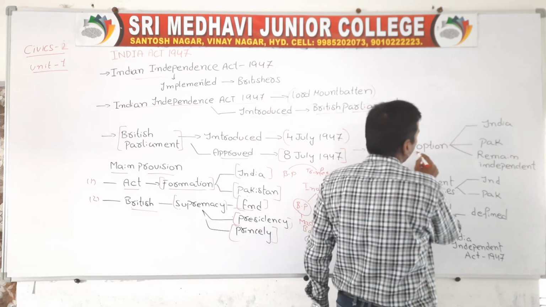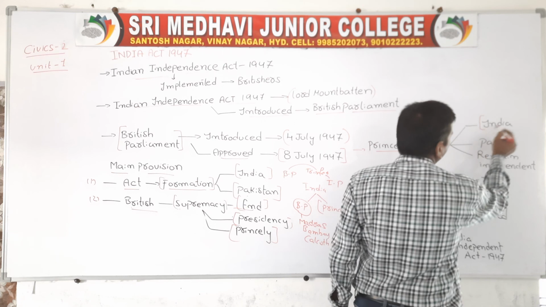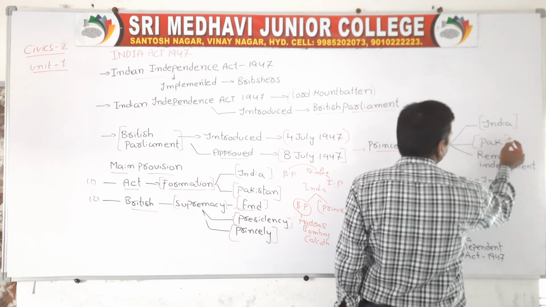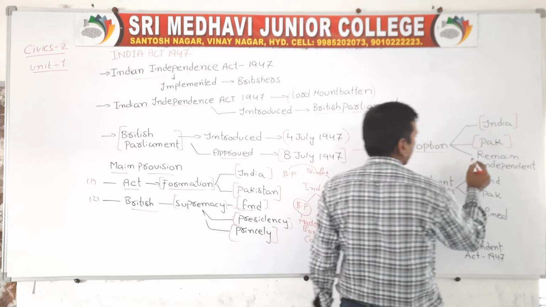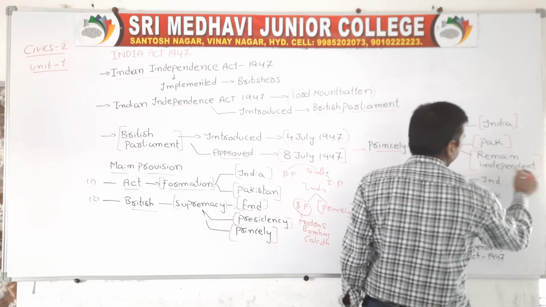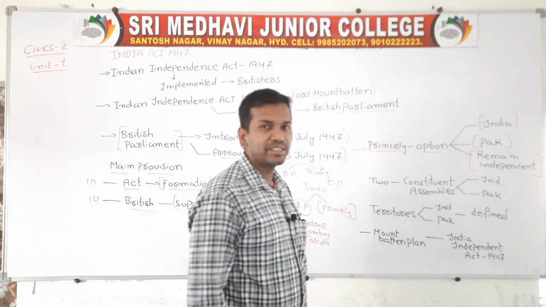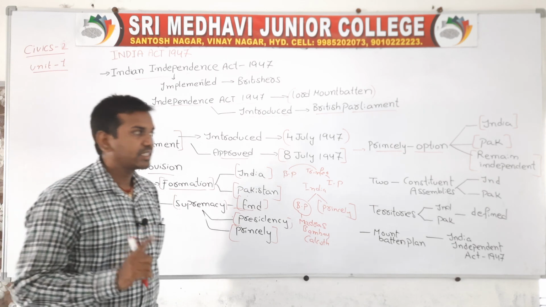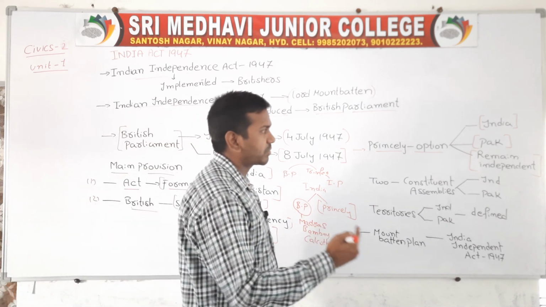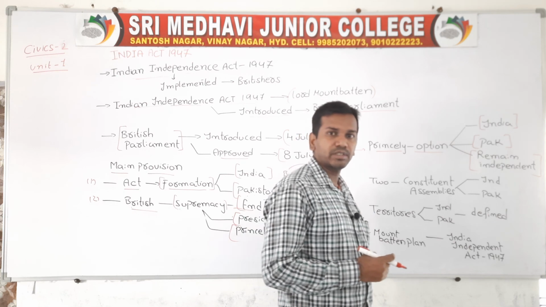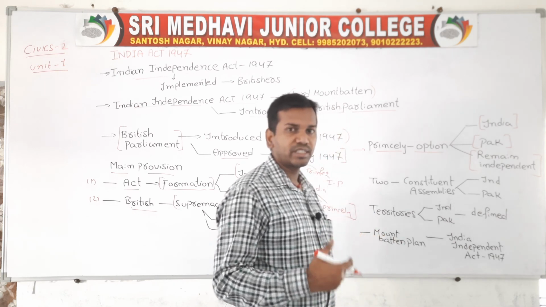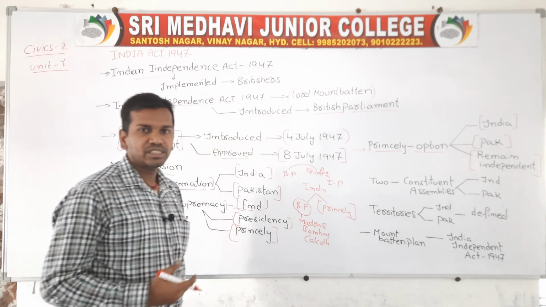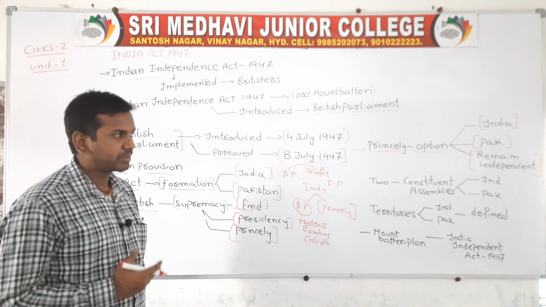What option did they get? If a princely state wanted to become part of India, it could join India. If it wanted to become part of Pakistan, it could join Pakistan, or if it wanted to remain independent, it could remain independent. So the Britishers gave three options to the princely states. First option: if any princely state wanted to join India, it could become part of India. If any wanted to join the separate Pakistan, it could become part of Pakistan. If any wanted to remain separate, it could remain separate.